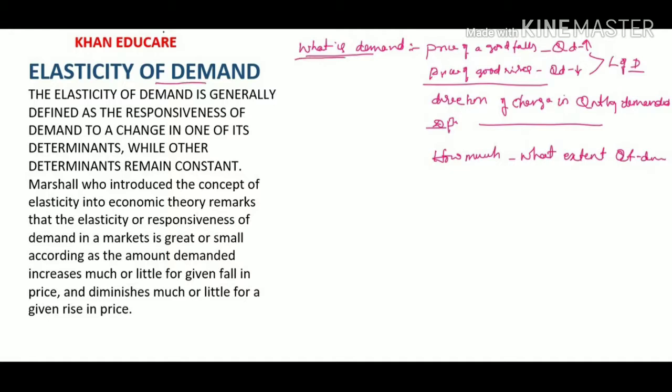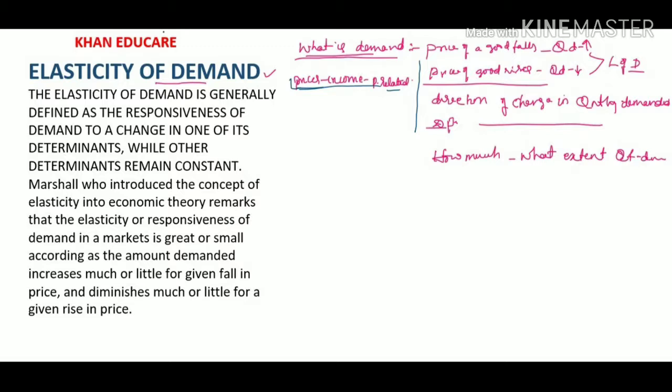Demand is one of the important concepts in economics. Besides price elasticity of demand, there are various other concepts of demand elasticity. As we know, the demand for a good is determined by its price, the incomes of the people, and prices of related goods. These are the determinants which determine the demand of the commodity. The quantity demanded of a good will change as a result of a change in any of these determinants, that is the price, income, or prices of related goods.